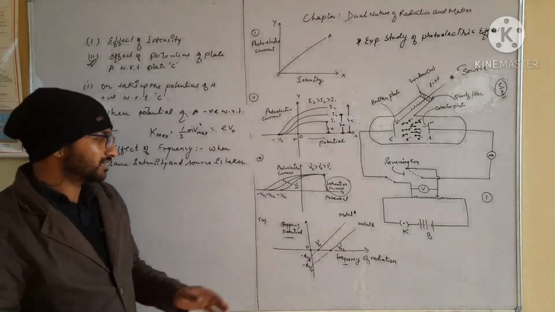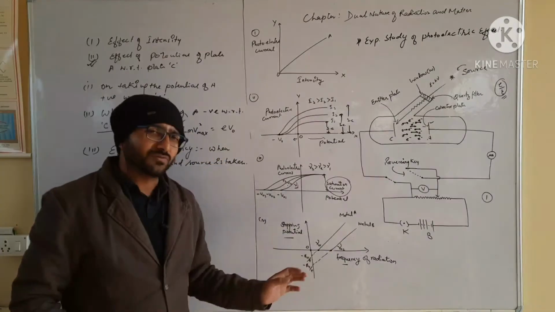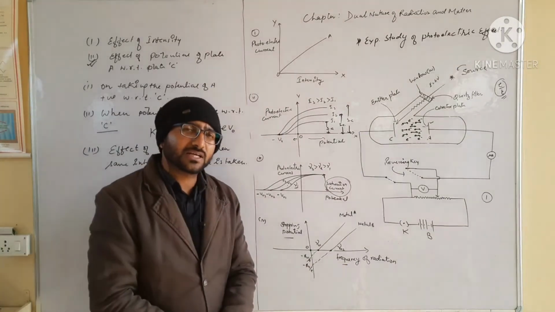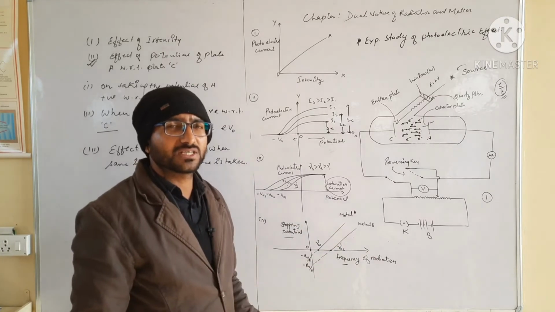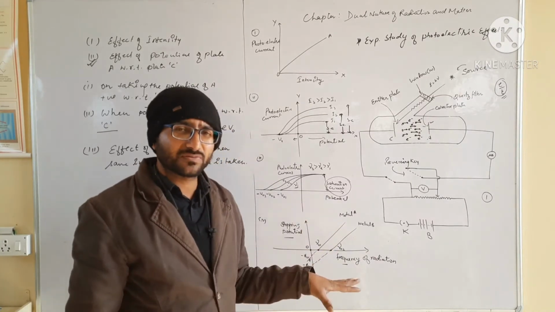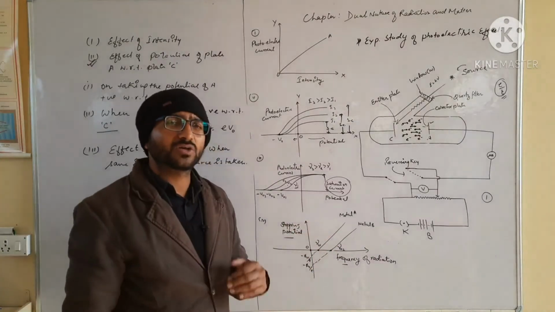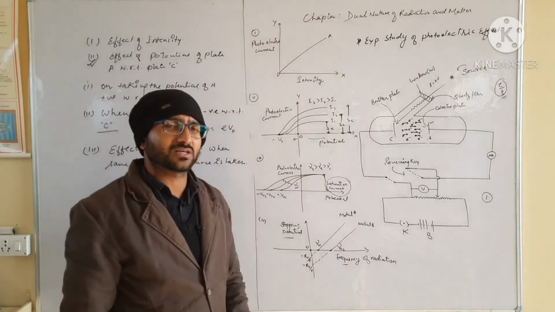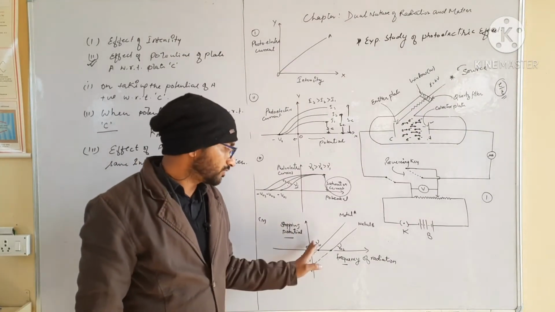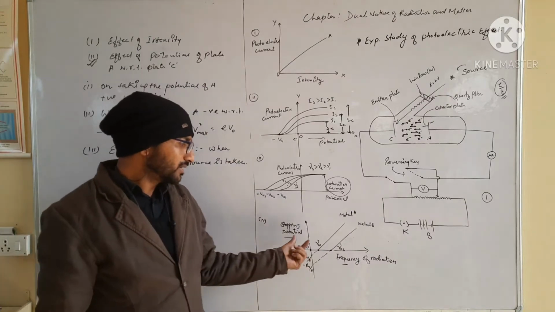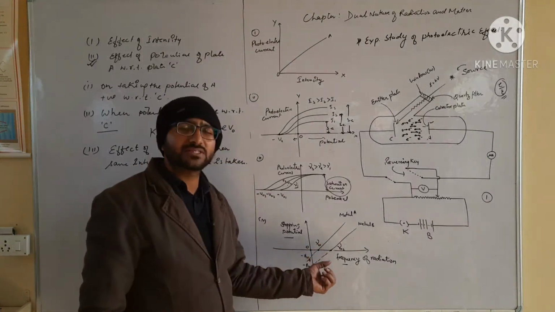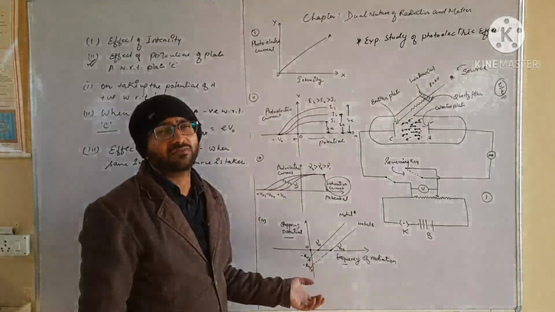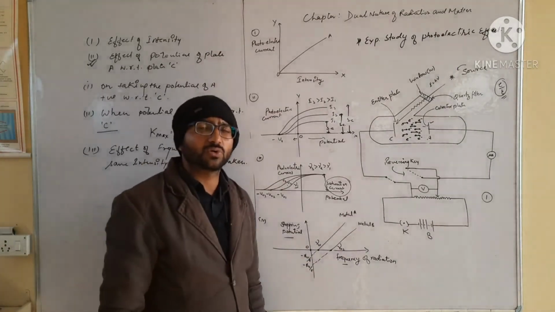So as we know from this curve, we need a certain minimum frequency of radiation on the given surface for the ejection of electrons, or the photoelectric effect, to start. That minimum frequency is called the threshold frequency.